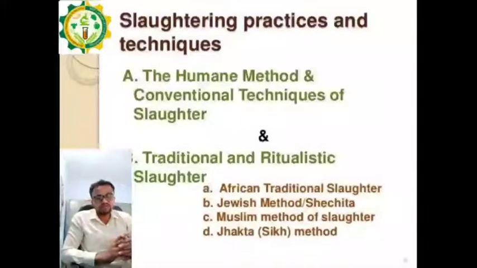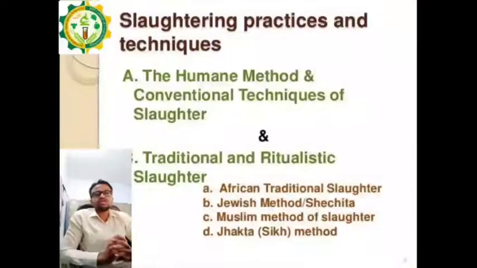There are different types of methods of slaughtering also. As we can see in the picture, there are two basic classifications of the slaughtering methods. First is the A method, that is humane method or the conventional technique of slaughtering. And B is the traditional and ritualistic slaughtering method.